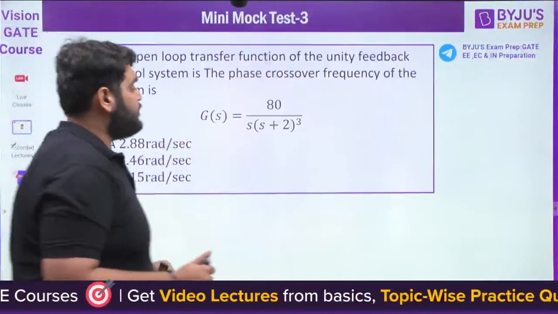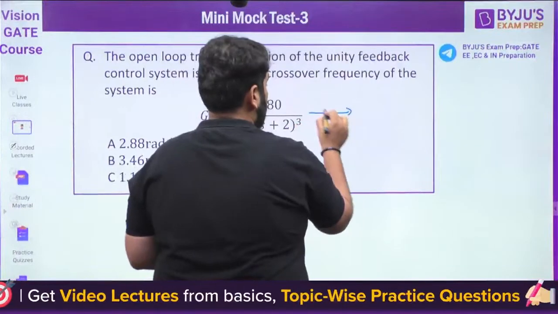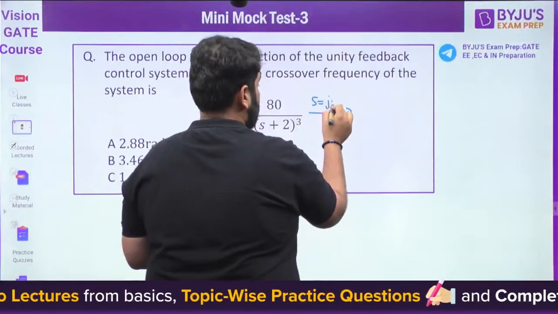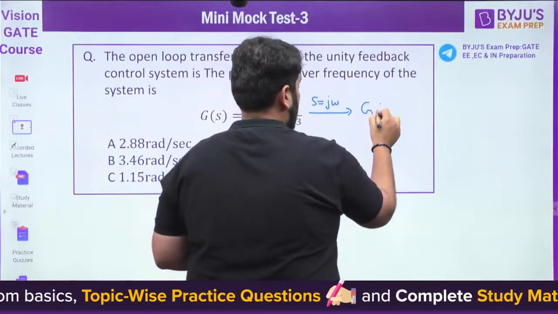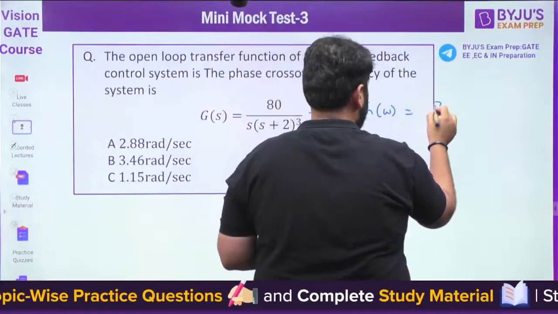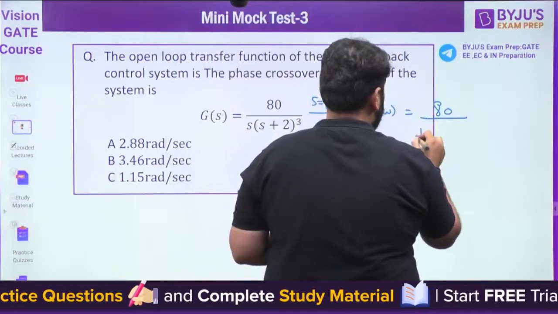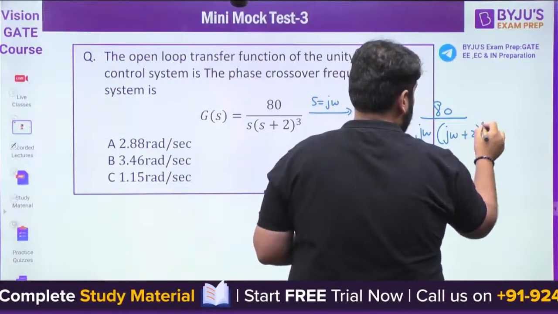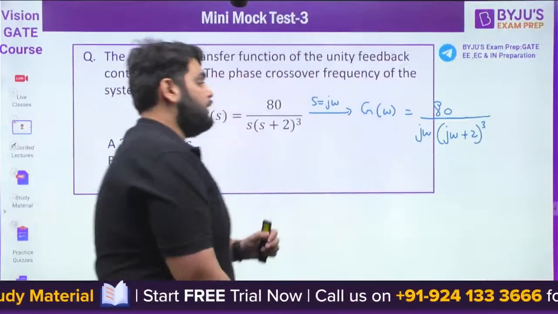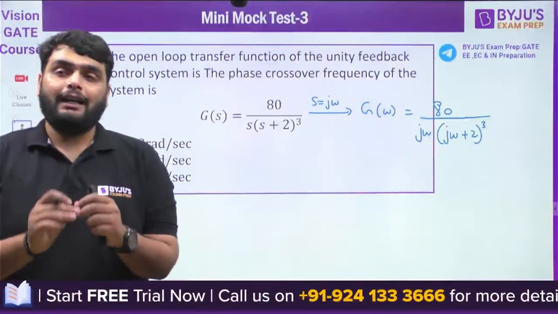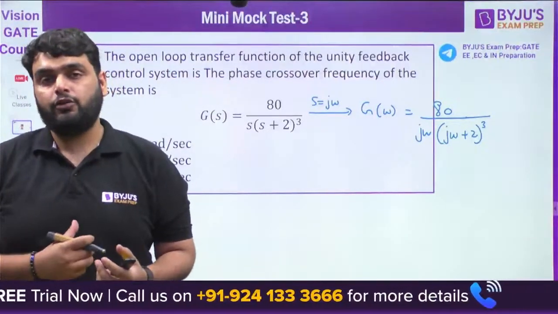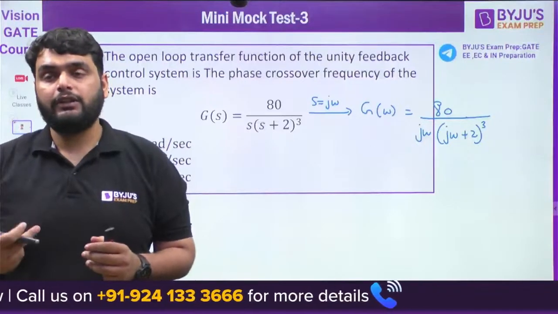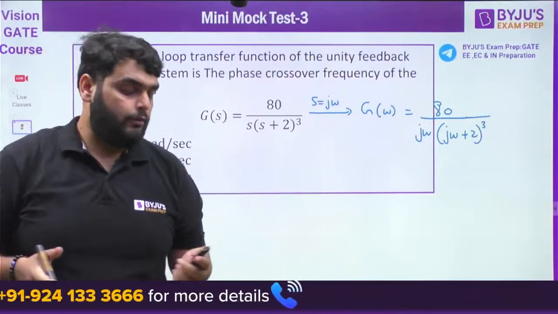So here you have a G(s). You can put s equal to j omega. So in the frequency domain it will be 80 divided by (j omega plus 2) whole cube. Now, the frequency at which the magnitude is 1 is the phase crossover frequency.